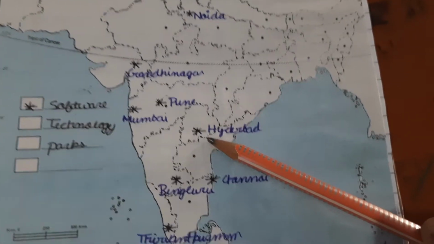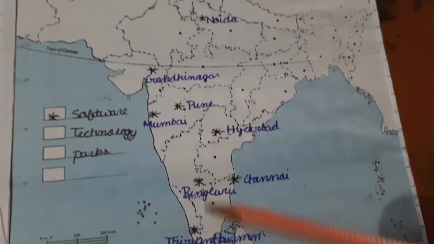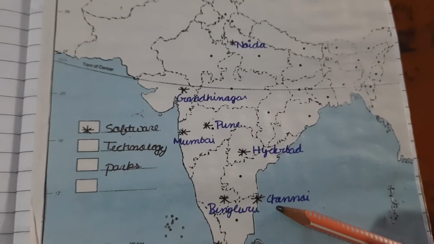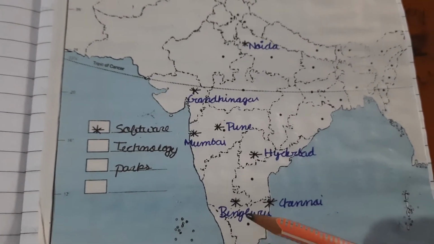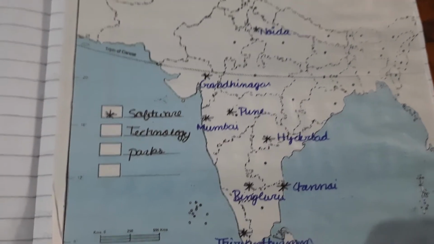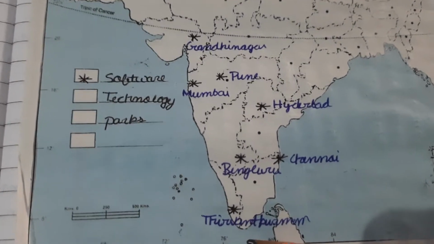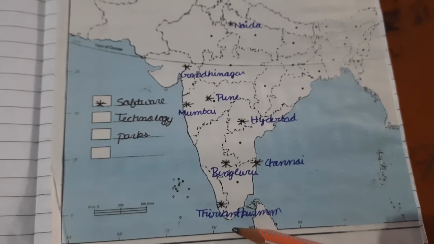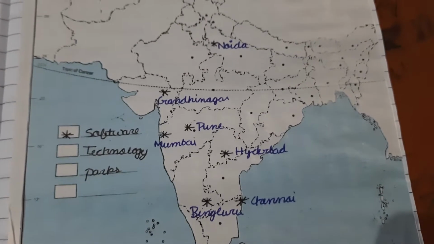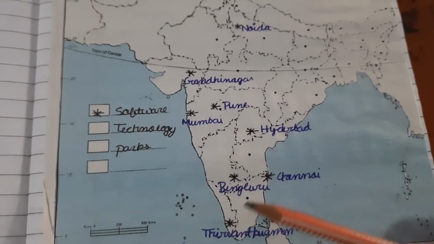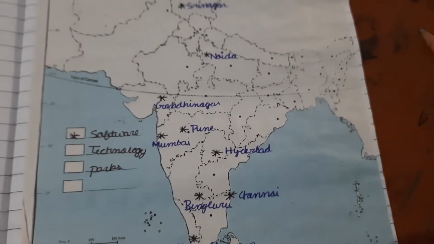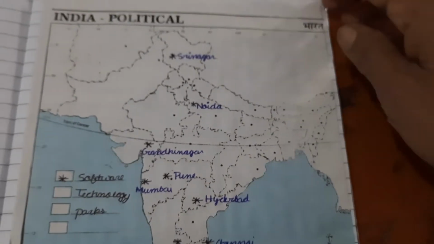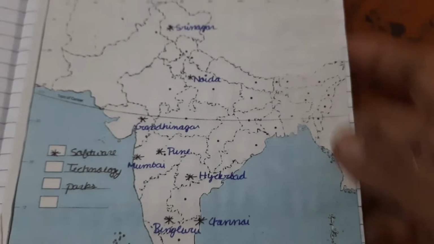Then Hyderabad, Telangana nowadays, okay, along with Andhra Pradesh. The next ones are Chennai and Bengaluru, and Thiruvananthapuram in the southern part of India. All these are the software technology parks. You may be asked in the exam to locate them. So keeping your examination in mind, I have started this revision once again.